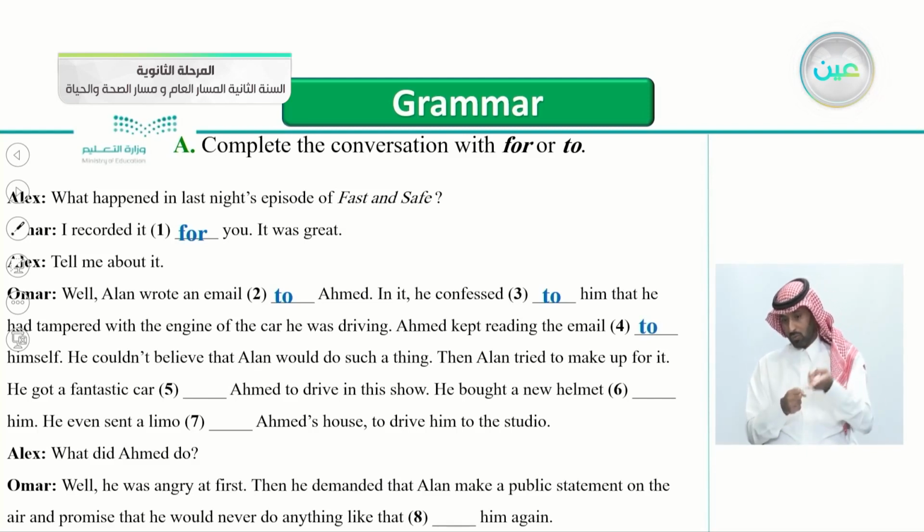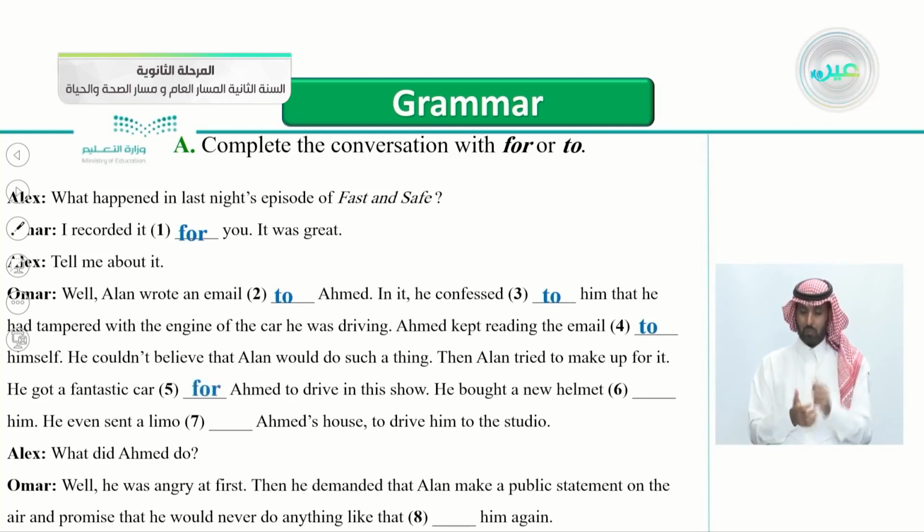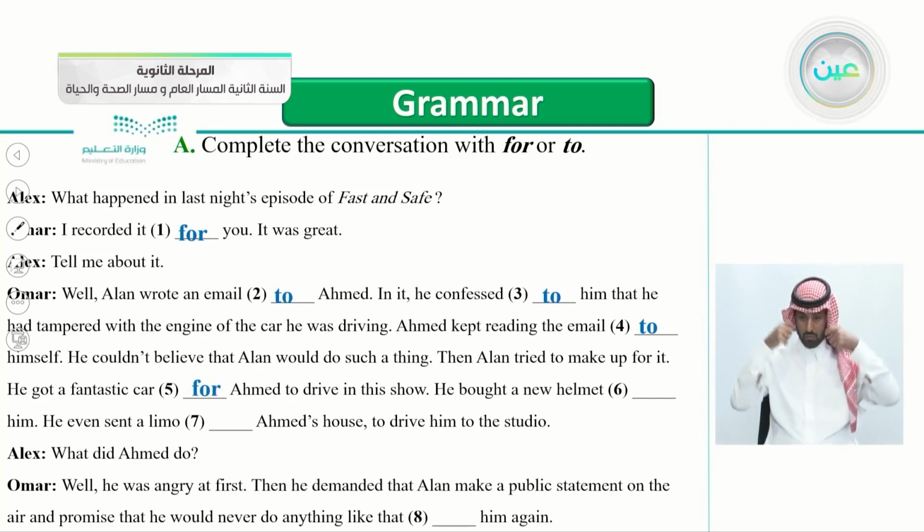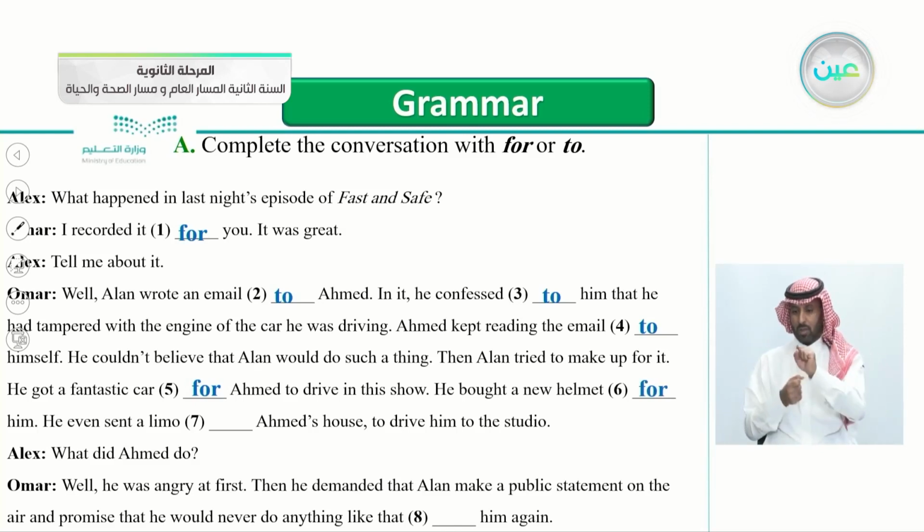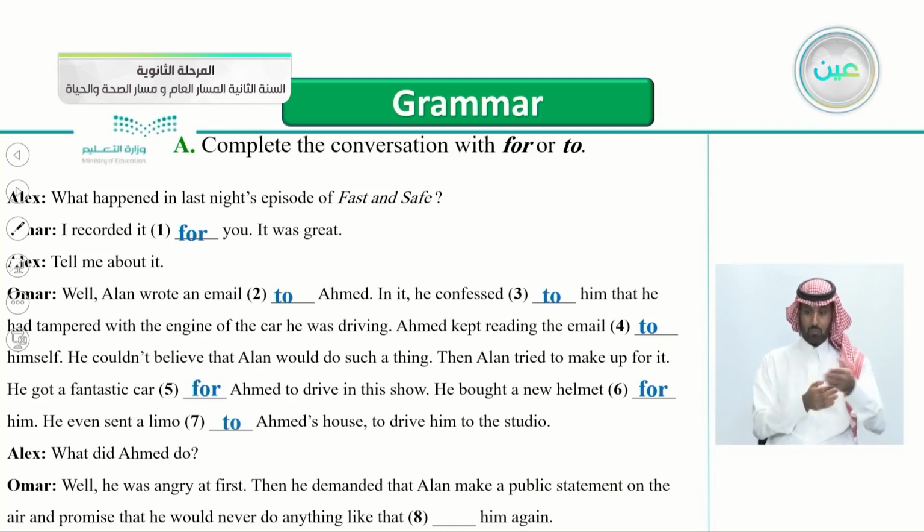He got a fantastic car, yes, that's correct, for Ahmed to drive in this show. He bought a new helmet, that's correct, for him as a favor. He even sent a limo to Ahmed's house, yes, this is an easy one, to Ahmed's house to drive him to the studio.